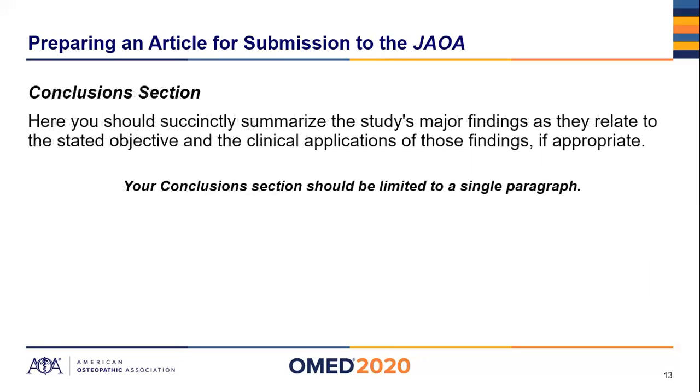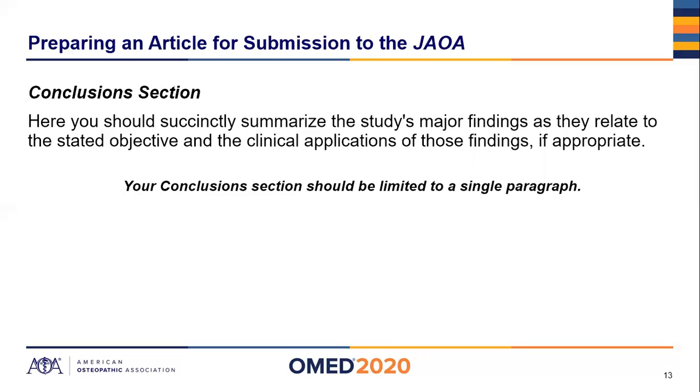Moving on to the conclusion section, the wrap up of the paper, this should not be more than a paragraph. If you've done your job in the previous sections, you've laid out the methodology, results, and discussion clearly, and how it fits into the literature. The conclusion should be a single paragraph, a brief summary of the major findings, how they relate to the stated objective from earlier in your abstract, and a brief rundown of the clinical applications of those findings if appropriate. We don't want a rehash of the results section.